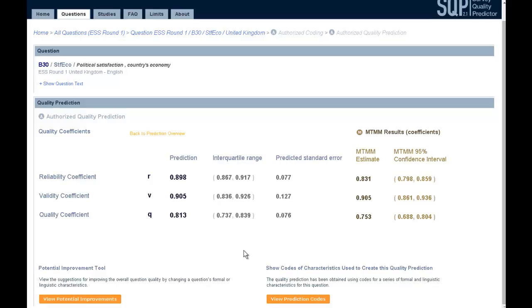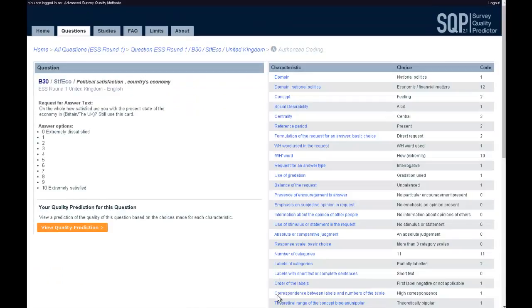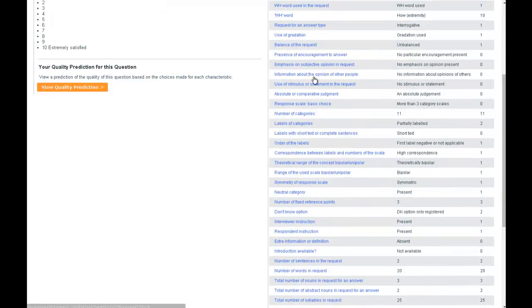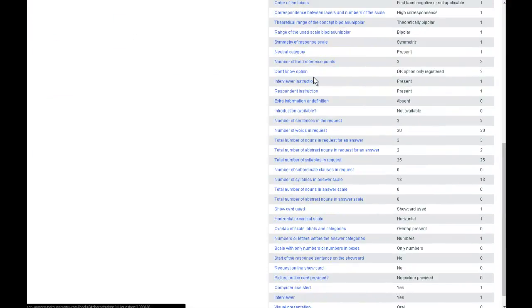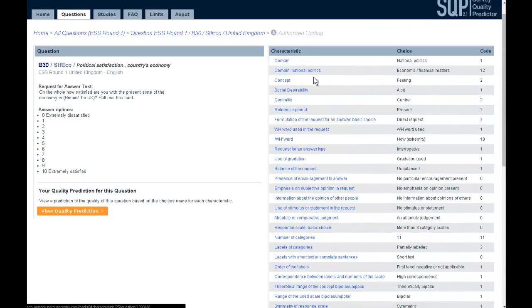On both this screen and the previous one, you can continue by checking the tool for potential improvements of the quality or the characteristics codes used to obtain the quality prediction of this question. First, let's take a quick look at the option View Prediction Codes. On the right-hand side of this screen, SQP lists all codes for the formal and linguistic characteristics of the survey question under evaluation. On the left-hand side, the text of the survey question appears once again. This screen shows a fundamental piece of information, as it presents the list of codes for the characteristics of the question which produced the quality prediction.